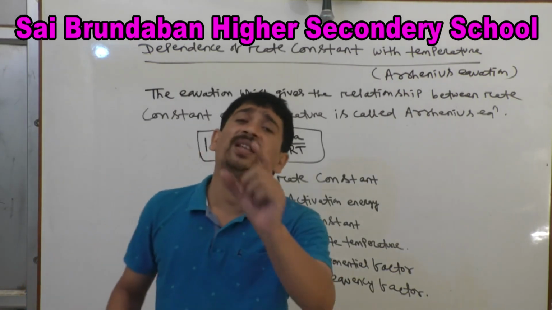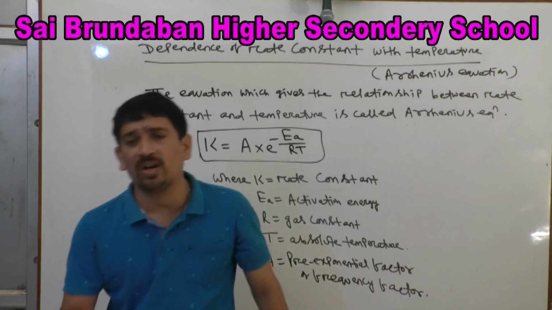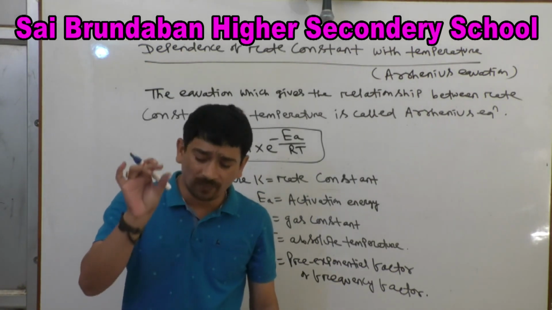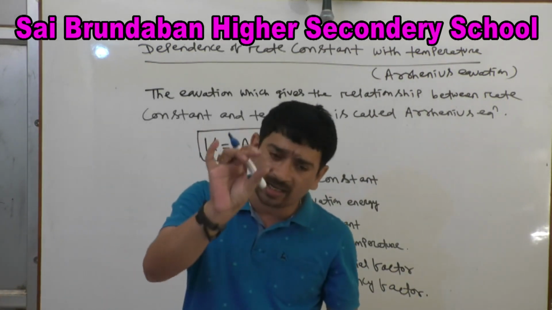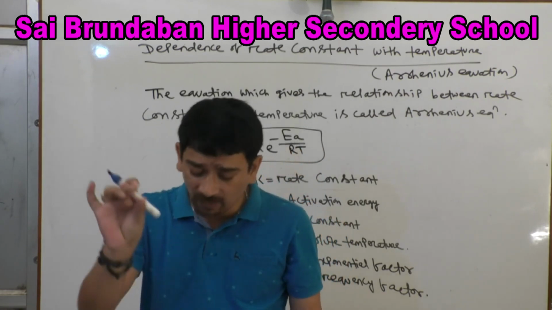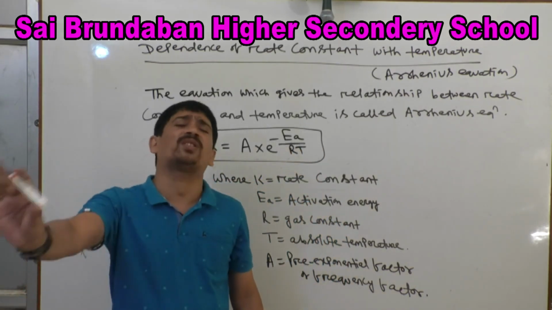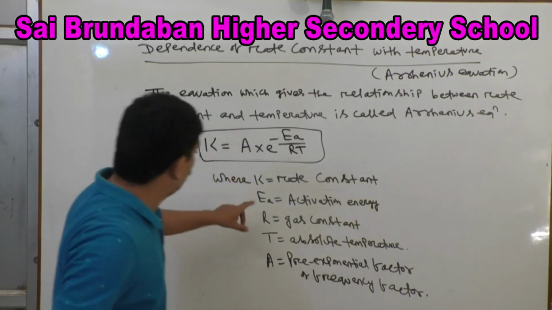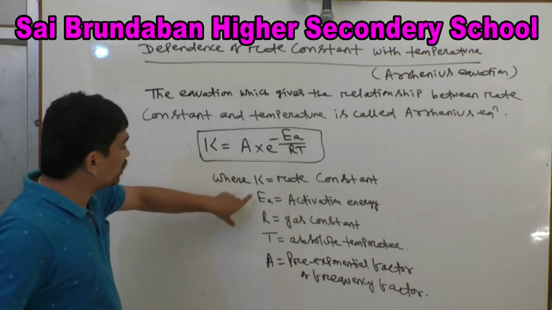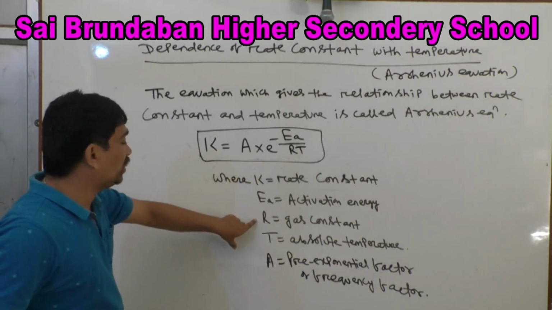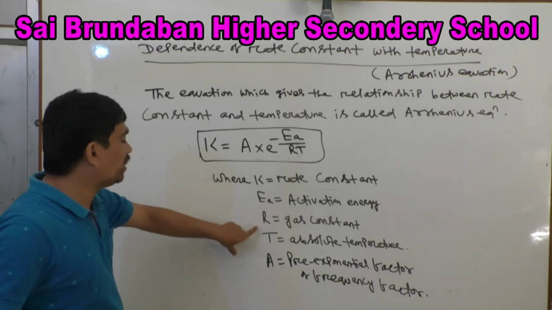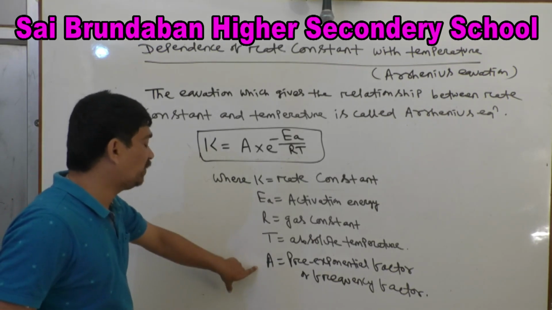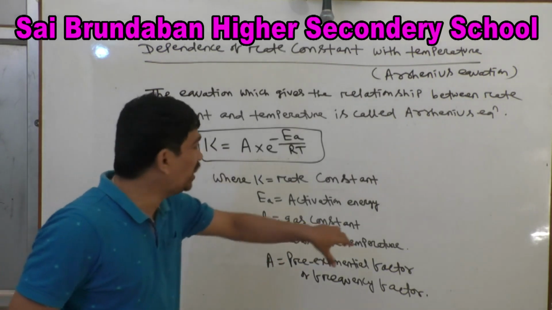So what is frequency factor? Frequency factor is the number of collisions taking place between the reactant molecules per unit volume per second. So K is rate constant, Ea is activation energy, R is universal gas constant, T is absolute temperature, A is pre-exponential factor or frequency factor.